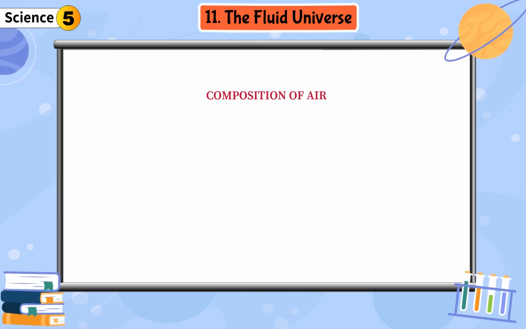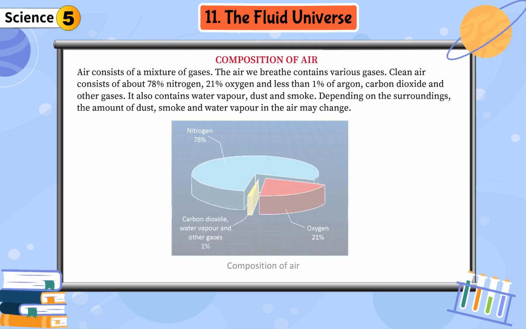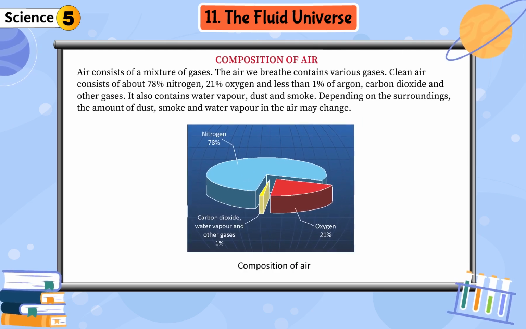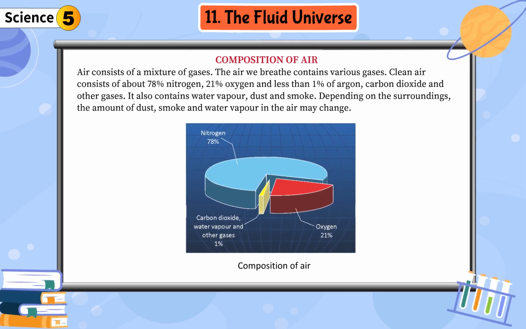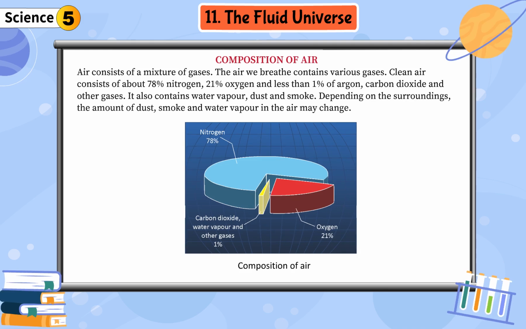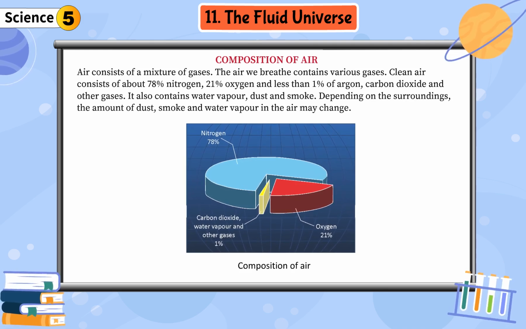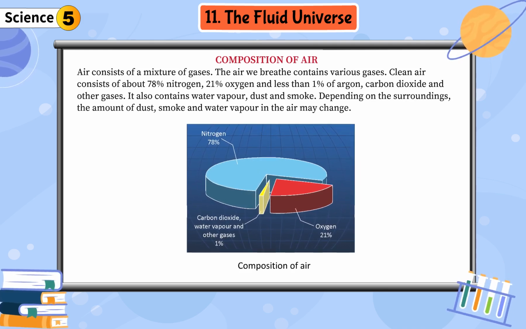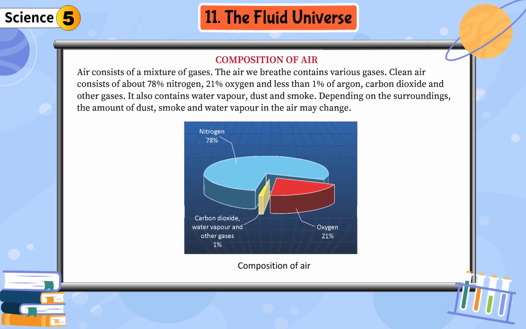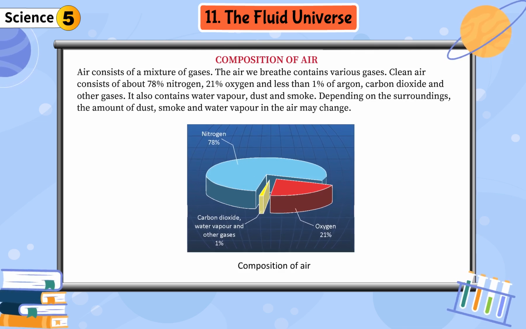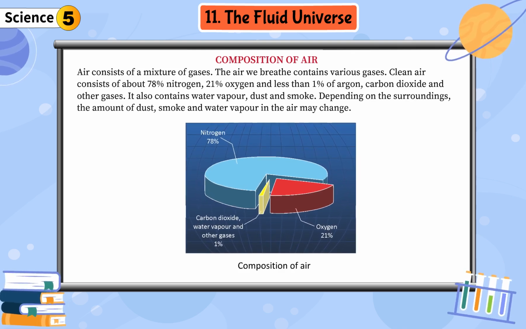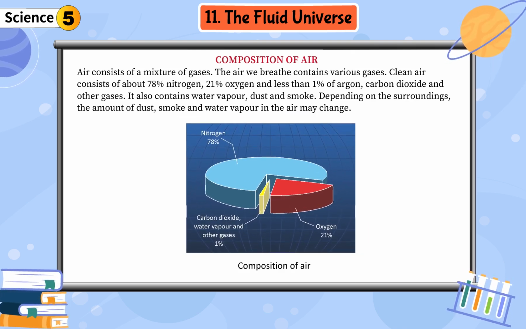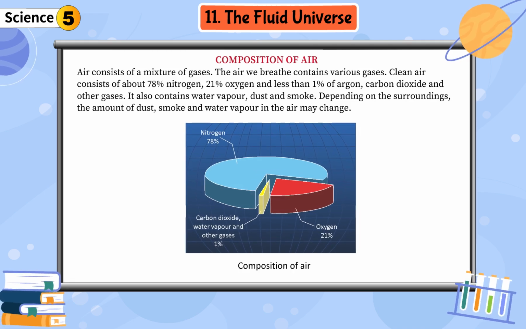The composition of air. Air consists of a mixture of gases. The air we breathe contains various gases. Clean air consists of about 78% nitrogen, 21% oxygen, and less than 1% of argon, carbon dioxide, and other gases. It also contains water vapor, dust and smoke. Depending on the surroundings, the amount of dust, smoke and water vapor in the air may change.